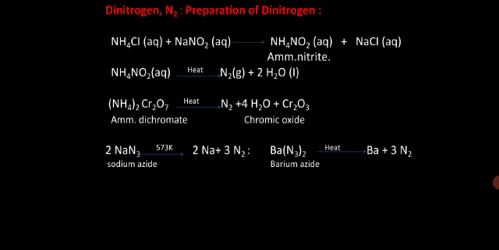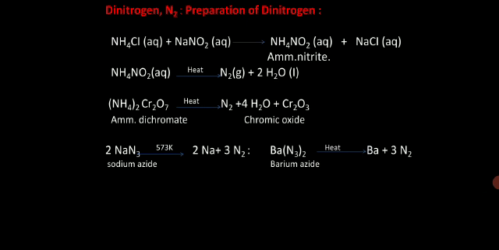Due to its small size and high electronegativity, nitrogen is the only element of the group which can form hydrogen bonds in its compounds. Nitrogen has a tendency to form p-pi multiple bonds, while other elements form d-pi overlapping. Nitrogen shows a wide range of oxidation states from -3 to +5. The other elements of the group show a limited number of oxidation states, which I have discussed with you in terms of oxides and fluorides.